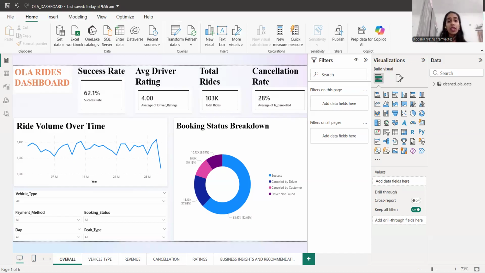And now I will be sharing my SQL file where I have obtained key business metrics by performing queries on the Ola data set.